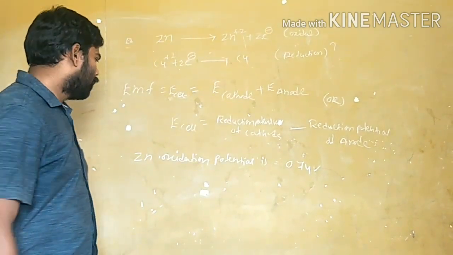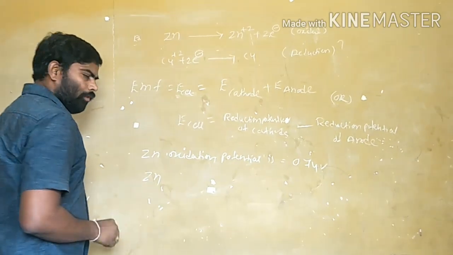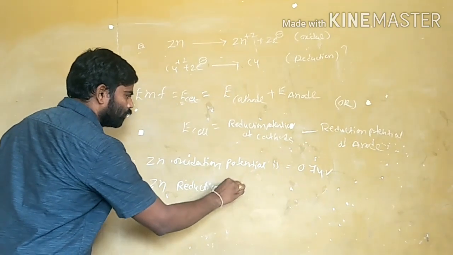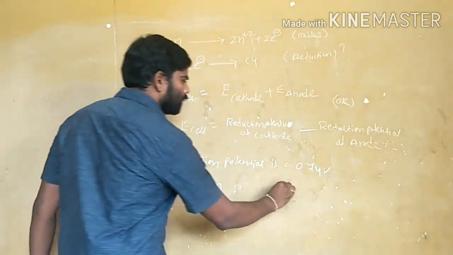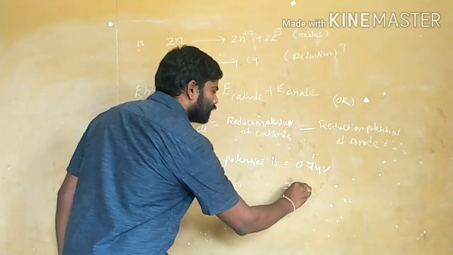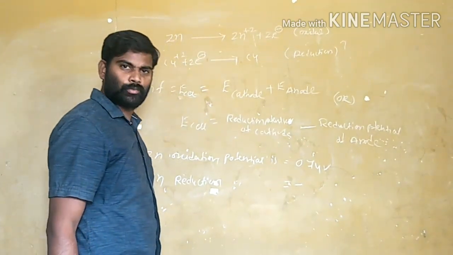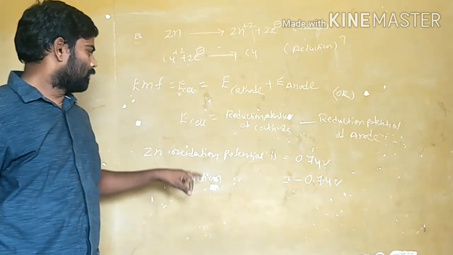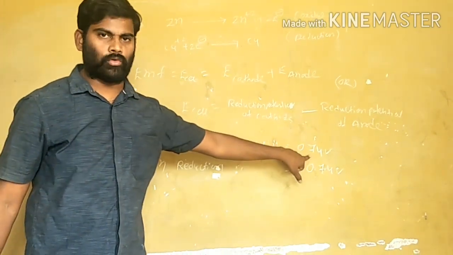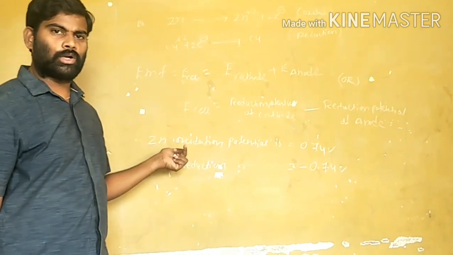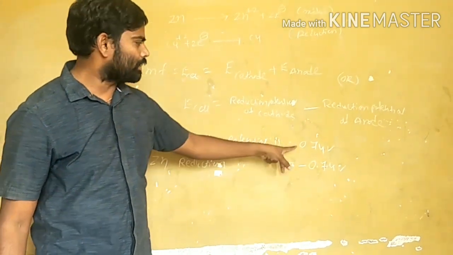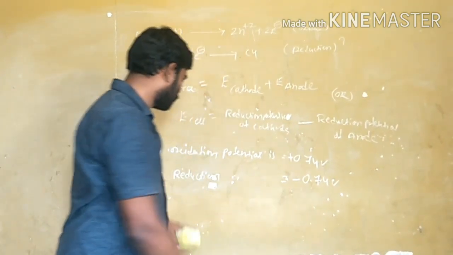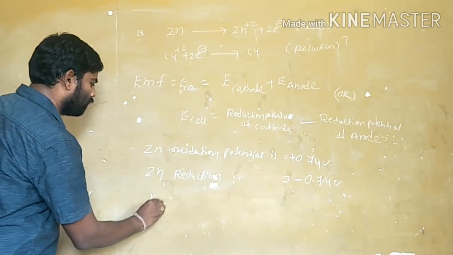If we write the zinc reduction potential value, it is obtained by changing the sign of the oxidation potential value of 0.74 volts. The oxidation potential value of zinc is 0.74 volts, and the same zinc electrode reduction potential value is obtained only by changing the sign.